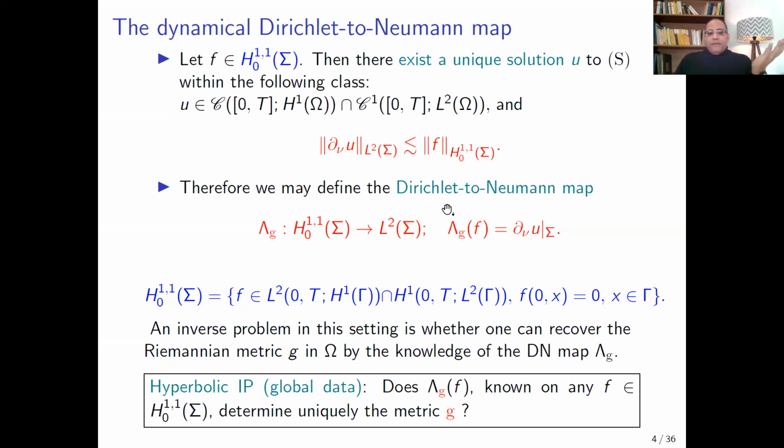The very famous inverse problem in this setting is whether we can recover the metric g inside the domain Omega from the Dirichlet-Neumann map Lambda_g. So, for the hyperbolic inverse problem with global data: does the map Lambda_g determine uniquely the metric g?